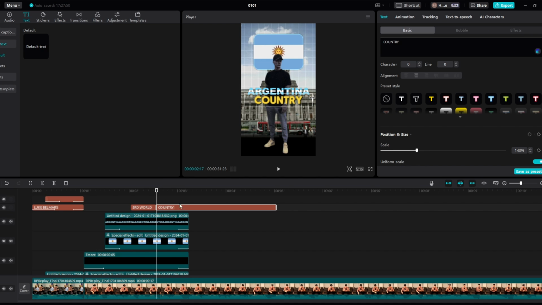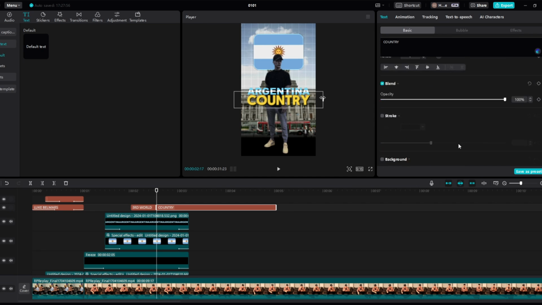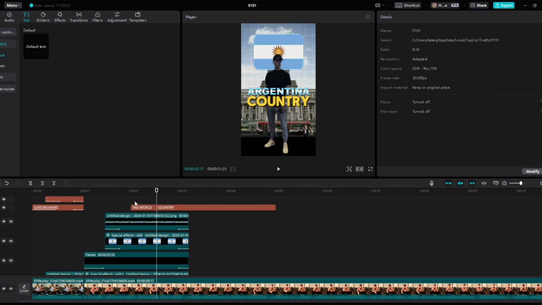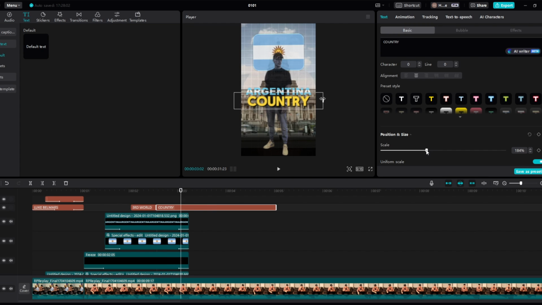So if we split it right here where it says country, and then this can be the country part, and then obviously you can increase this, and then you can bring the position down. Just like so. Just bring it down to like there, and then we can see how that looks. Argentina, third world country. Now that does look a little bit too big, so we're just going to decrease this down to like here.